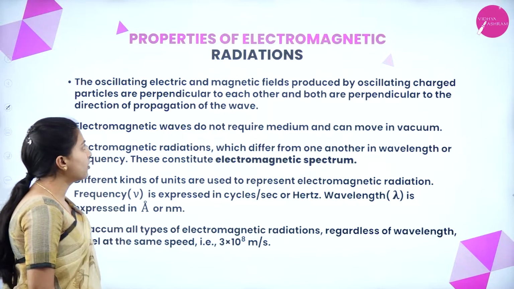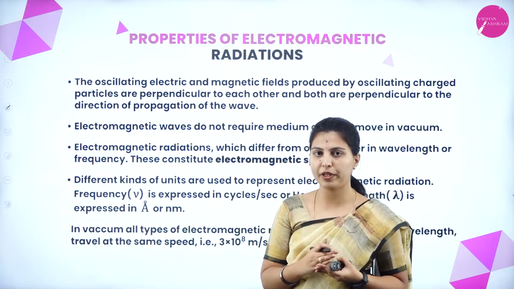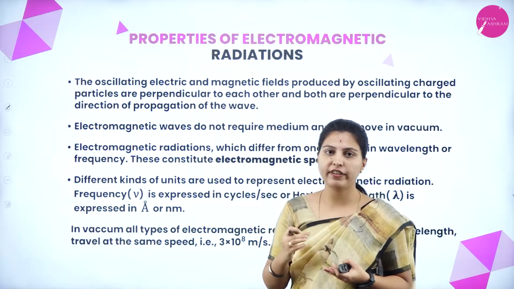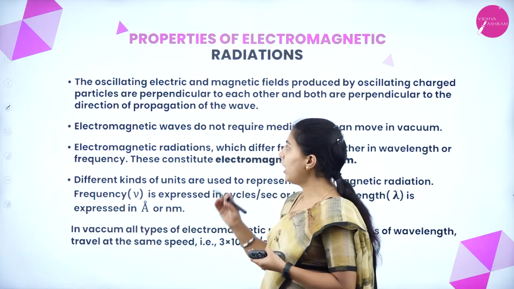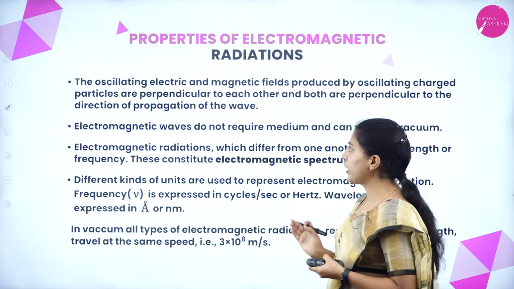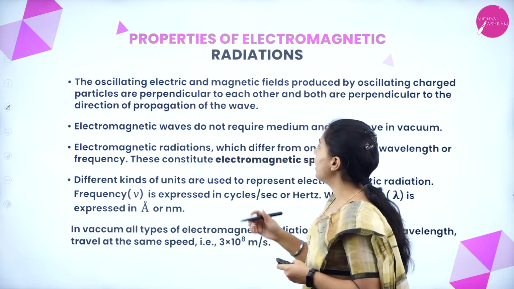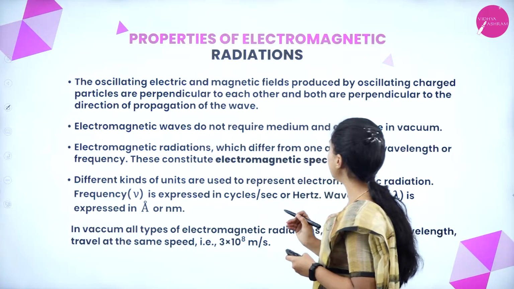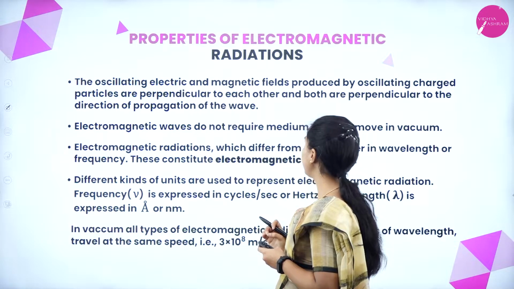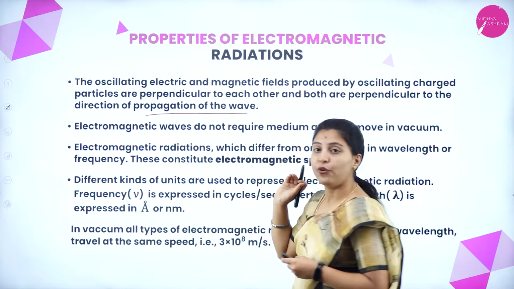Next, properties of electromagnetic radiation. In the last topic we saw the basic characteristics of electromagnetic waves, and here we look at the properties, how the electromagnetic radiation oscillates. The oscillating electric and magnetic fields produced by oscillating charged particles are perpendicular to each other and both are perpendicular to the direction of propagation of the wave.